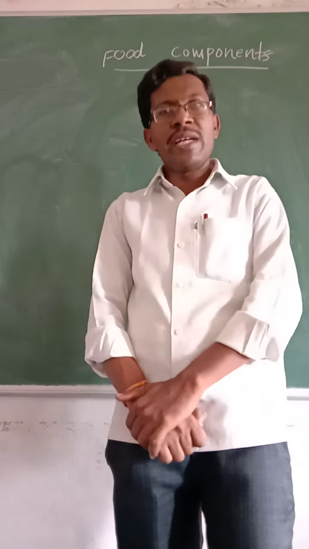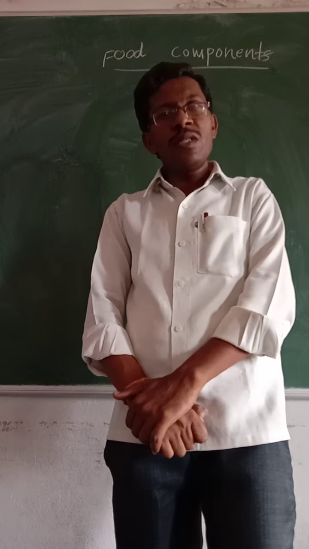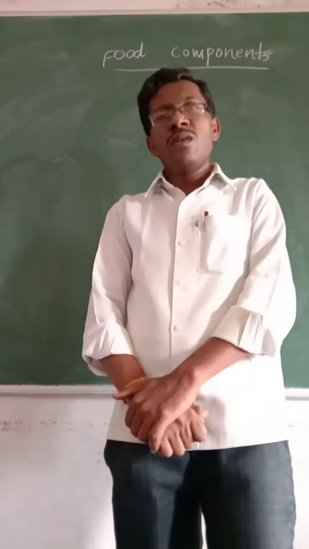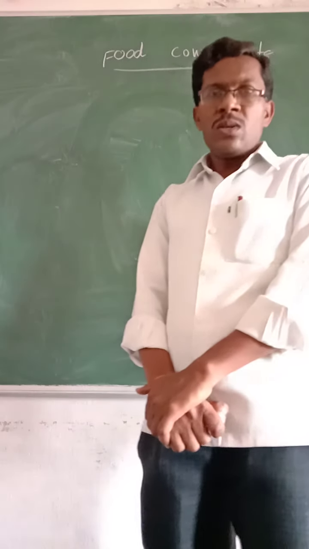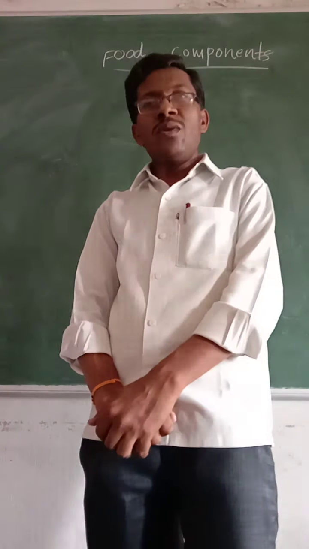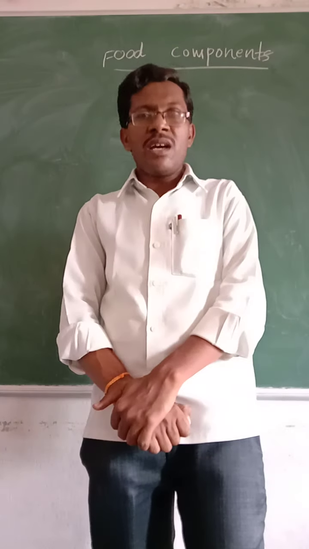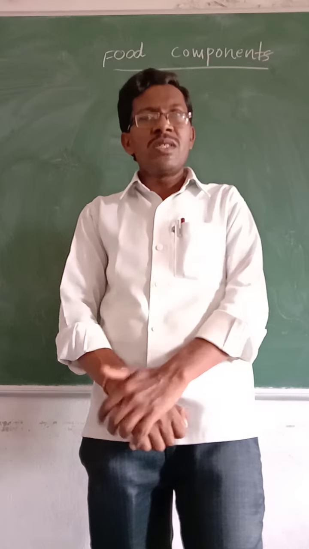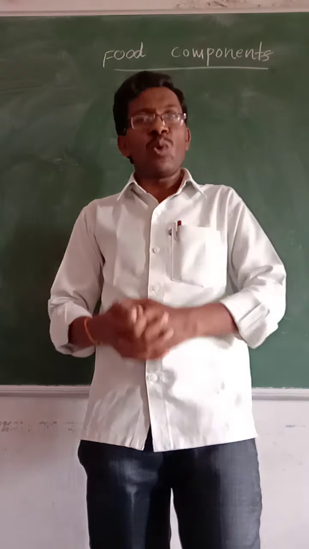Which food material do we get from plants? Leaf vegetables, fruits, vegetables. These are the plant materials we get from plants. What about the other food we get from other sources? Salt we get from salt water from oceans or seas. These are the food materials we get from different sources.